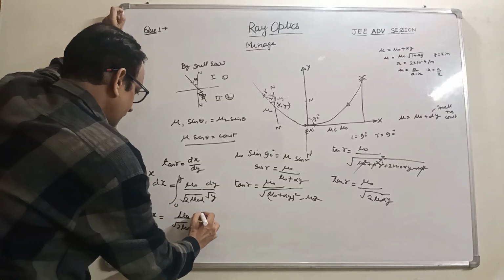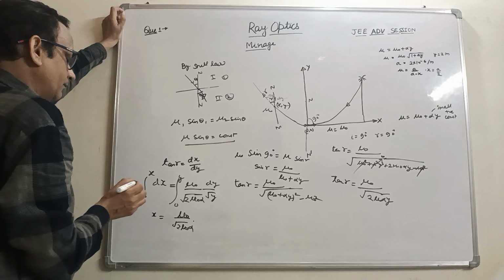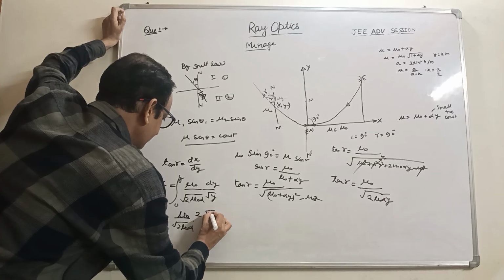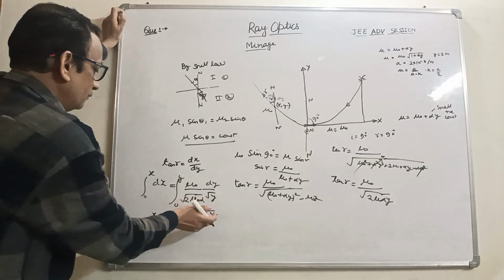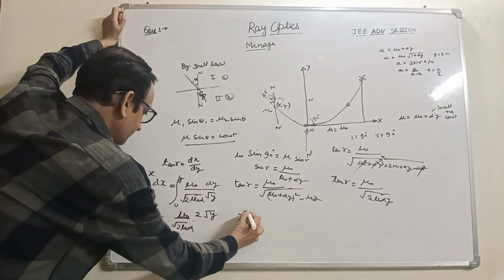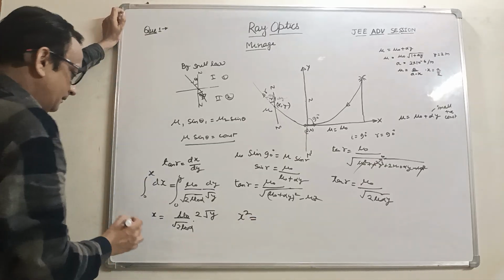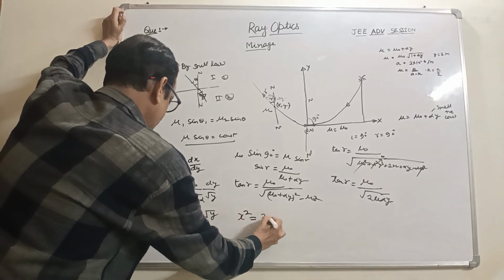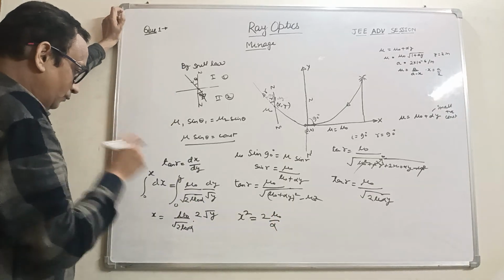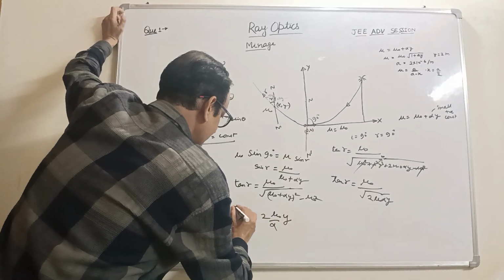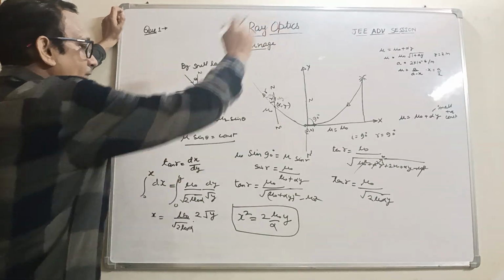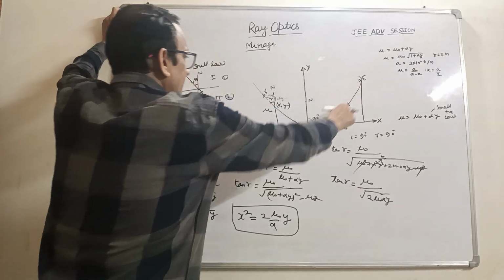So this becomes y raised to power minus 1 by 2 plus 1, that is y raised to power 1 by 2 divided by 1 by 2, which gives 2 root y. Putting the limits y and 0, on squaring both sides, x square becomes 2 mu naught by alpha into y. This is of the form x square is equal to 4ay, the equation of a parabola, an upward parabola. This path would be a parabola.